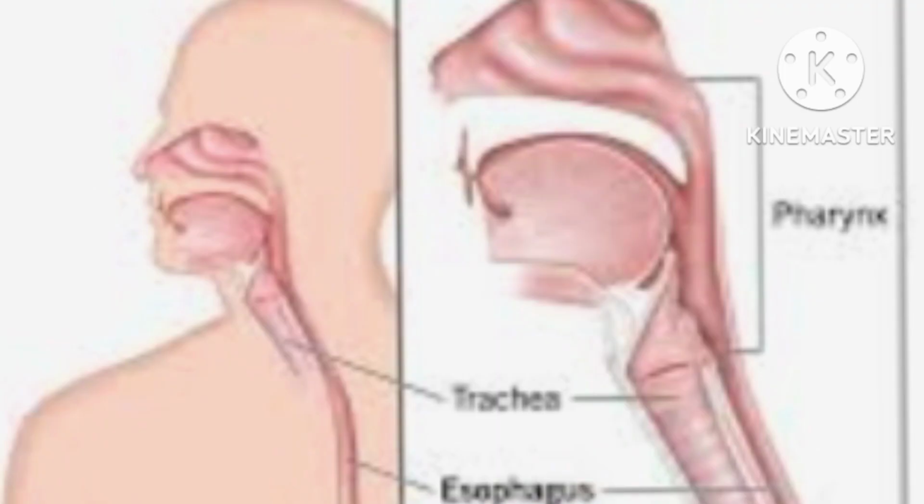The organs that are involved in digestion and their characteristics. Number 1. Esophagus. The esophagus is a long muscular tube that connects the pharynx to the stomach. The wall of the esophagus is lined with smooth muscles that contract rhythmically to move the food through the digestive system in the process called peristalsis.